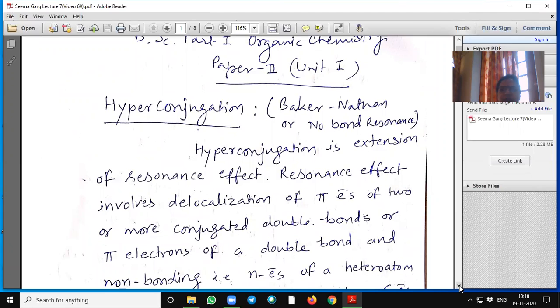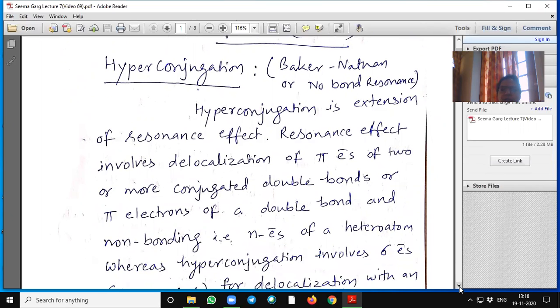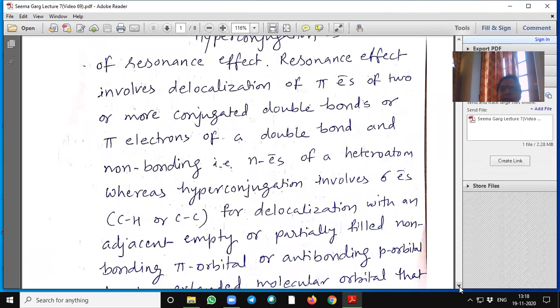Resonance effect involves delocalization of pi electrons of two or more conjugated double bonds, or pi electrons of a double bond and non-bonding electrons of a heteroatom.